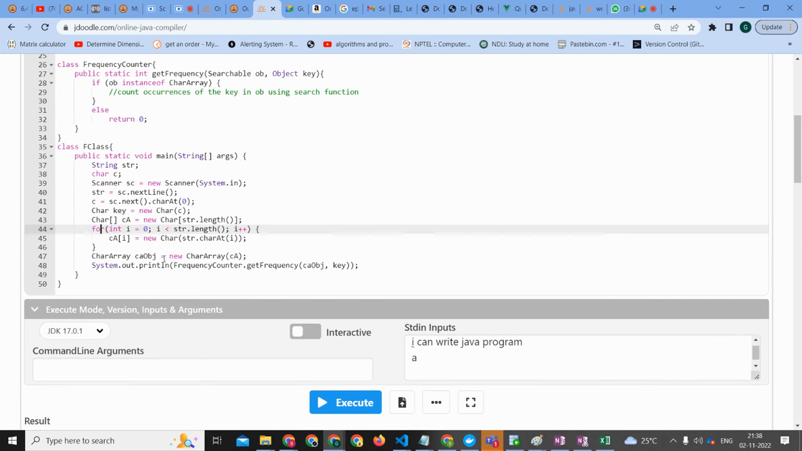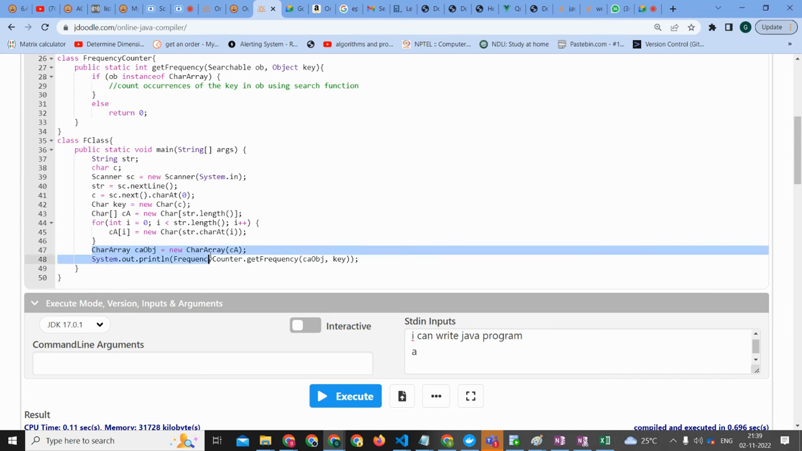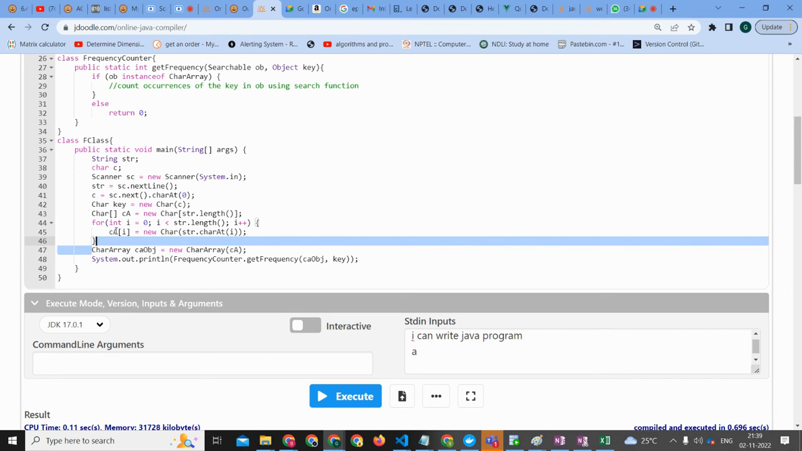Iterating over the string, for every index you create the new character, every element. So you are converting it to a capital Char. Are you able to understand, Ayush and Abrar? Great. So now CA is nothing but a character array of all the characters present in the string. This is of capital Char type, that's fine.